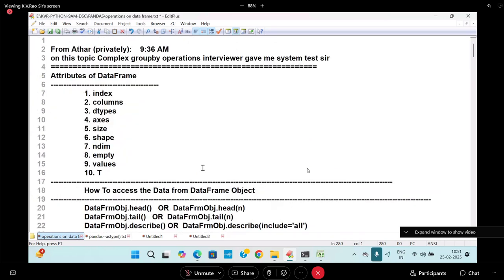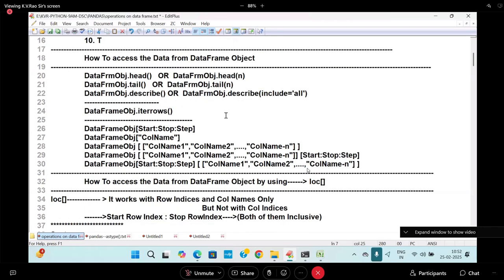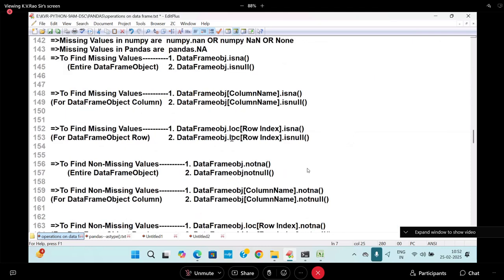So the author was asked one day on this topic, complex group by operations. Group by operations, easy or difficult? Very easy. So here, is the group by concept easy or difficult? Easy. And tomorrow if I complete it once again, you will feel how easy it is.